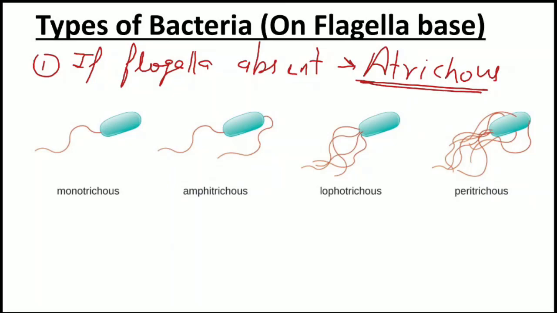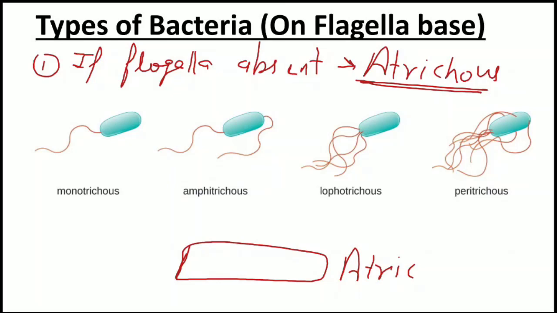What will the diagram be? The diagram is simply like this. So this is Atrichous, and this is the first type of bacteria.